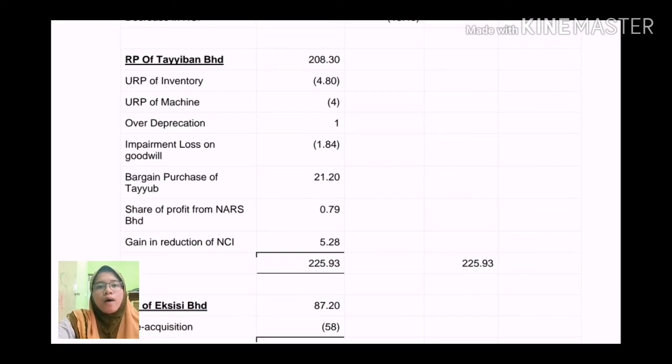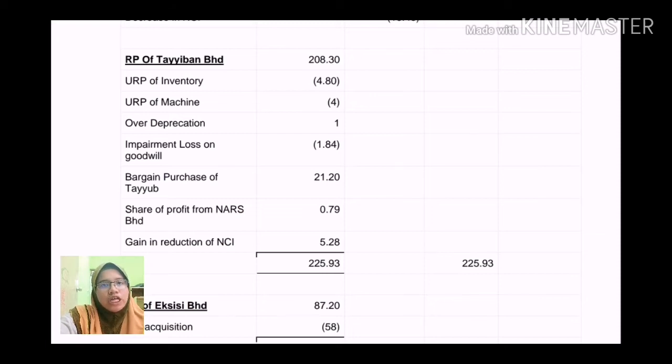Balance carried down 184 million, we plus the profit of 24.3 million. Then we less the unrealized profit of inventory and machine. The unrealized profit happens when there is intercompany trading. Group cannot record the profit gained from intercompany sales. Besides, we add the 1 million over depreciation. The over depreciation occurs when the depreciation calculation uses the amount of purchase price.